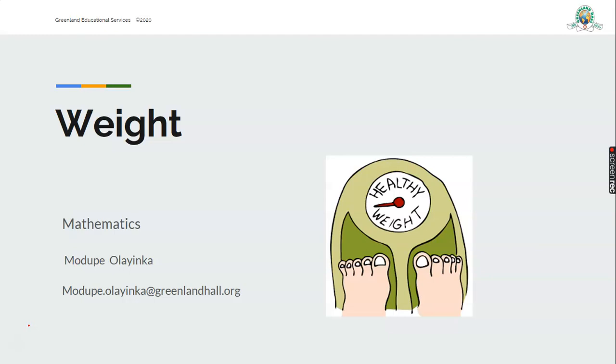So this morning, like I said, the topic is weight. We'll be looking at what weight is, and then we'll be doing some workings on weight. We'll be seeing how we can add weight and subtract weight. When we come in next class, we'll look at some other things on weight, because it's a very wide topic and we will not be able to finish everything in only one class. So we will not be doing conversion of weight today, but we'll be adding and subtracting in weight. So I want you to come along with me.